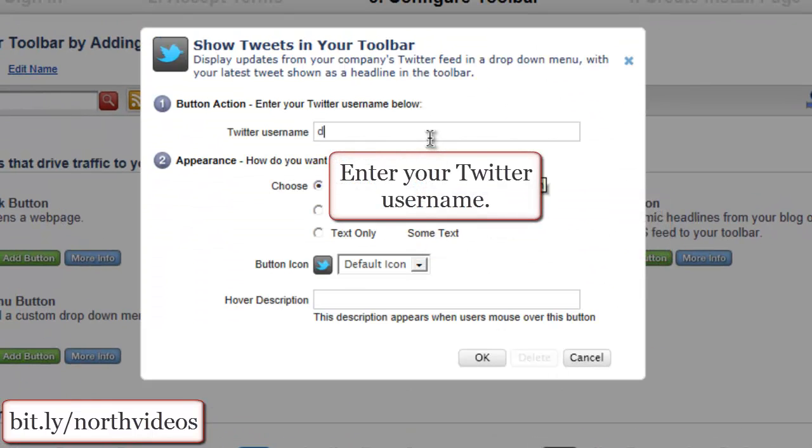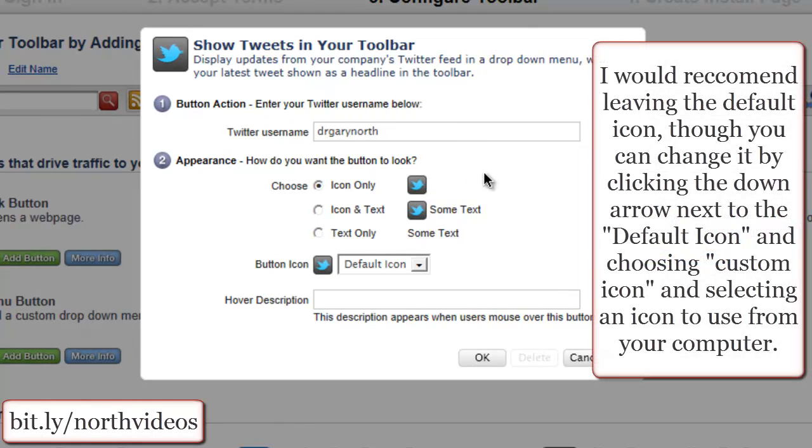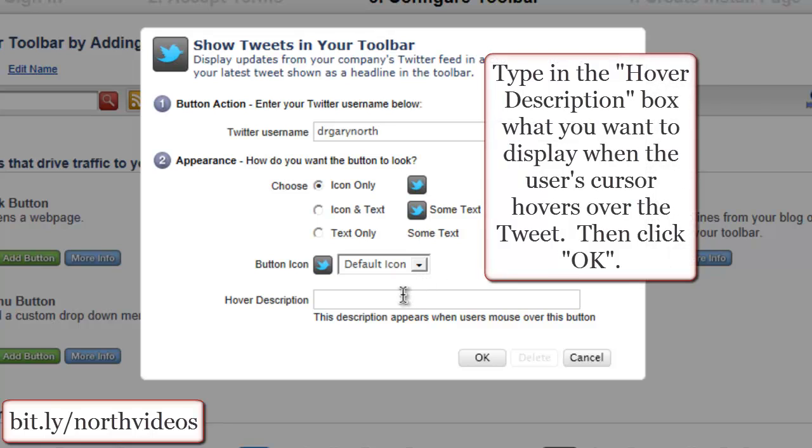Enter your Twitter name. I would recommend leaving the default icon, though you can change it by clicking the down arrow next to the default icon and choosing Custom Icon and selecting an icon to use from your computer. Type in the hover description box what you want to display when the user's cursor hovers over the tweet.